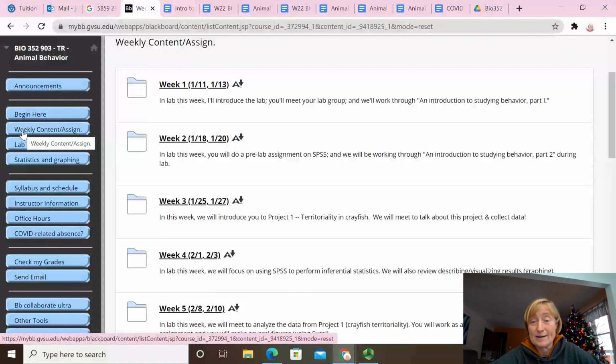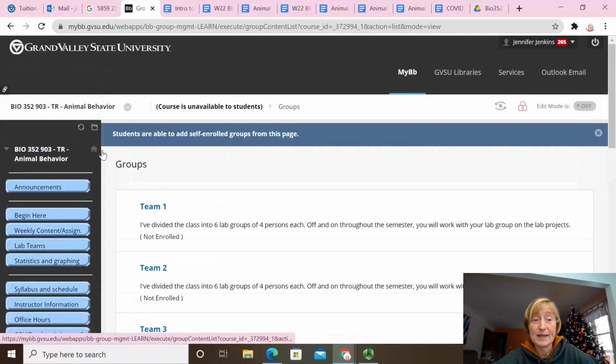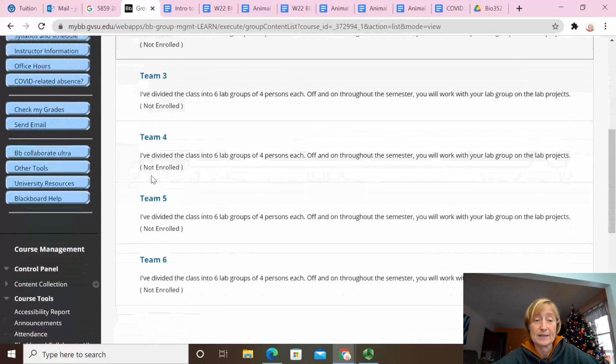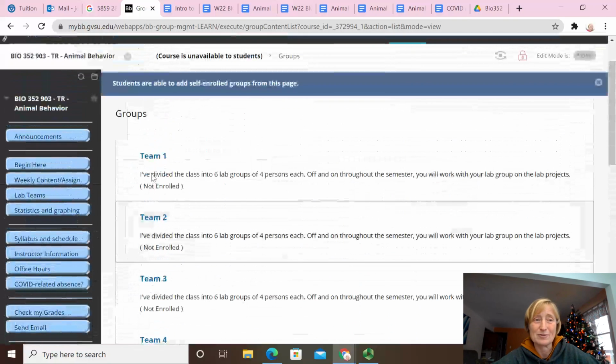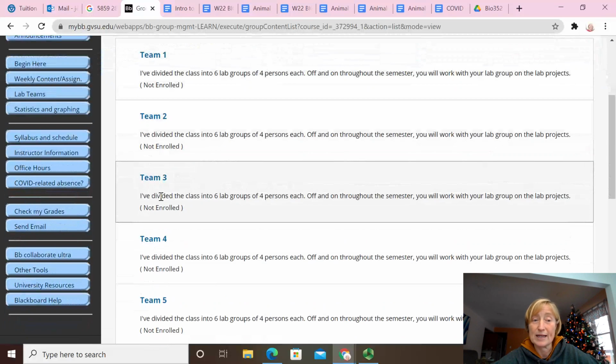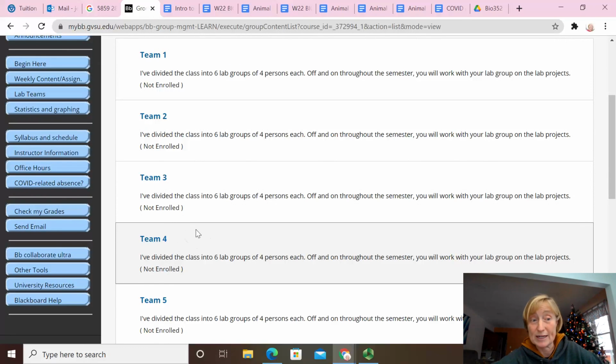By the way, we'll talk about it later, but we're doing a set of different projects throughout the semester. All right, so the next button is the Lab Teams button, and there are several lab teams here, and I haven't enrolled anyone in the teams yet, so you won't see your name yet, but when you do, you'll know which team you're in.